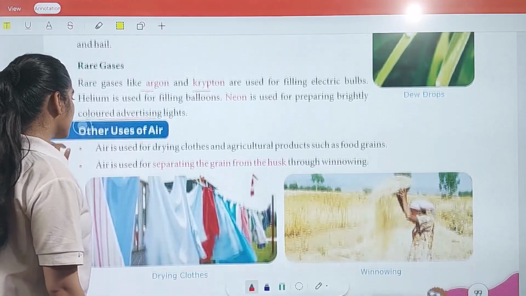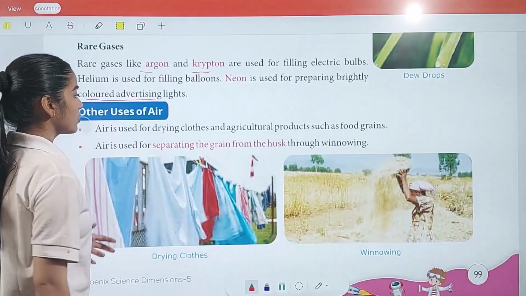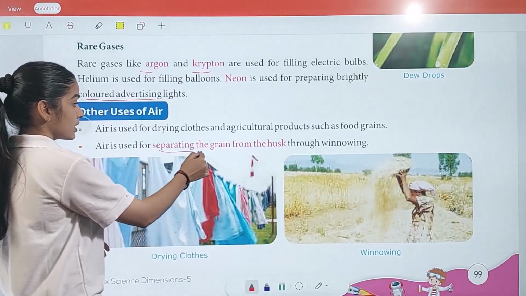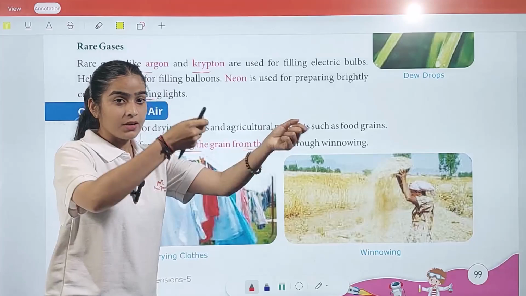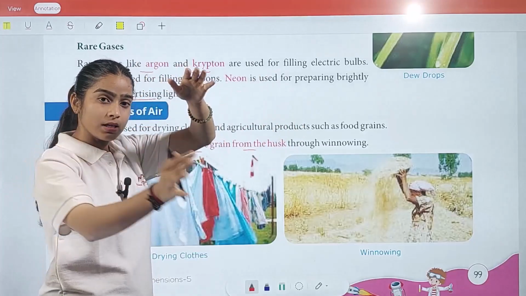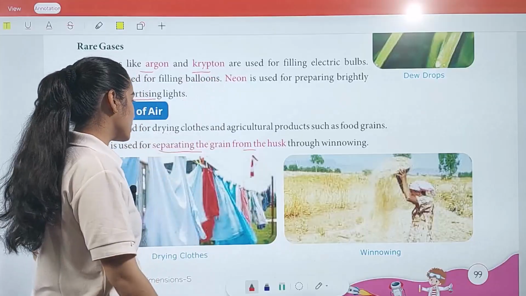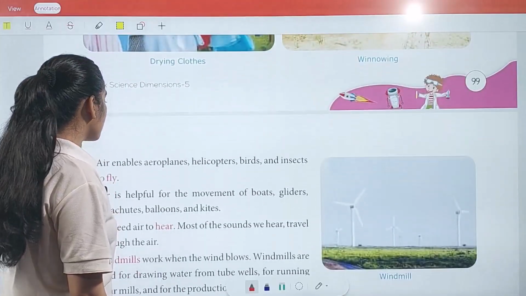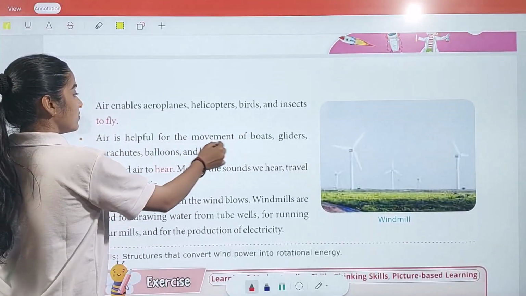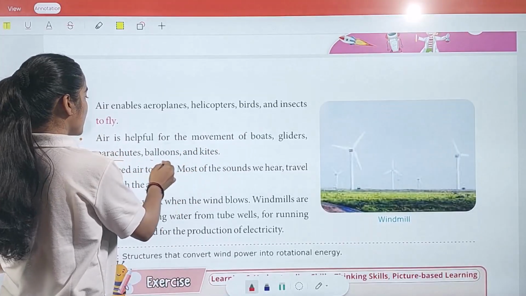Next, we have other uses of air. Air is used for drying clothes and agricultural products such as food grains. Air is used for separating the grain from the husk. When we have husk, we have to move it like this, and with the help of air, the grain and husk separate from each other. Next, air enables aeroplanes, helicopters, birds and insects to fly. Air is helpful for the movement of boats, gliders, parachutes, balloons and kites.